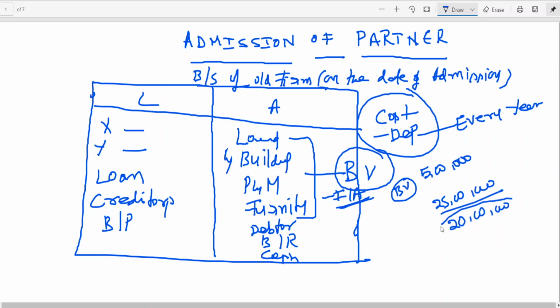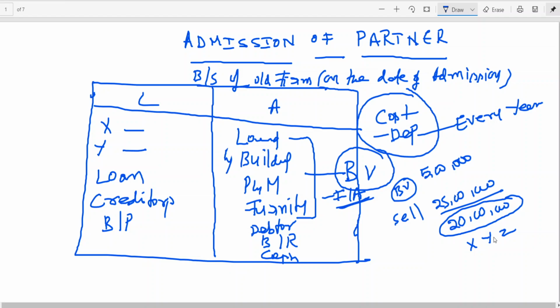This 20 lakhs profit, who is also having the share? Z. If they sell this land and building 5 years after Z has joined the firm for 25 lakhs, that means the 20 lakhs, who is having the share now? X, Y, Z.